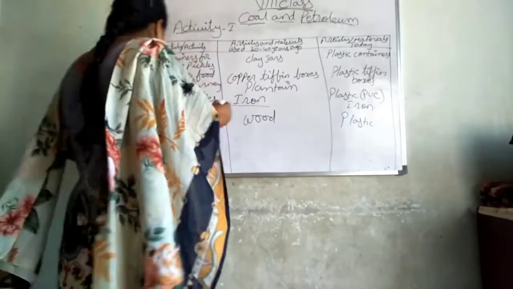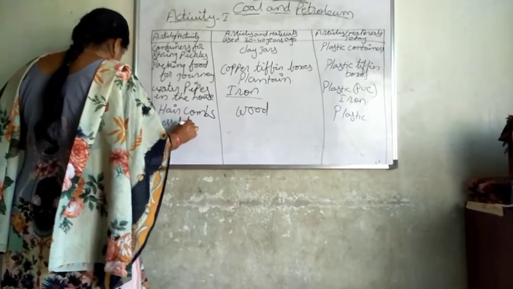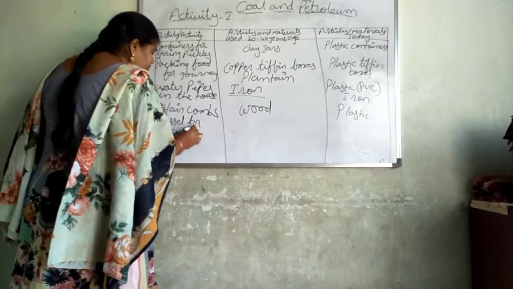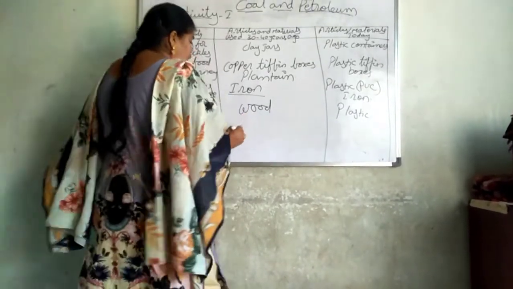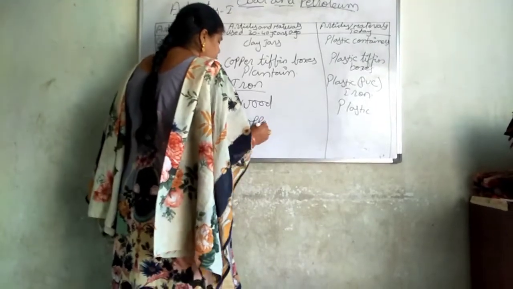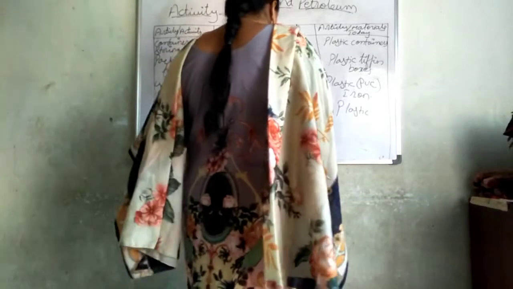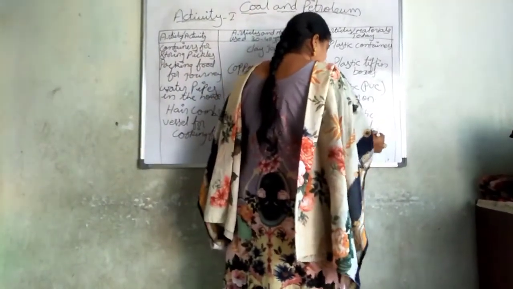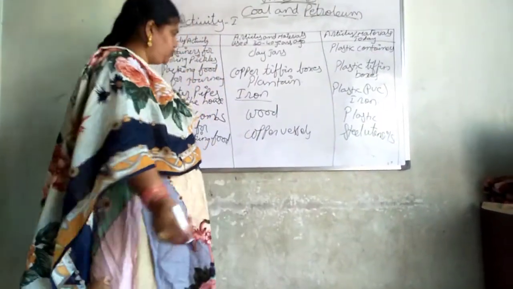Okay, the next one is vessels for cooking food. Before, copper vessels, and now we are going with steel utensils. Know the difference between these two.